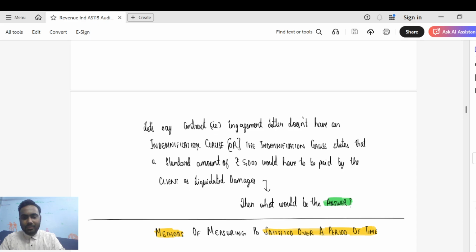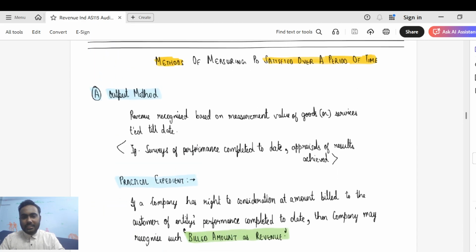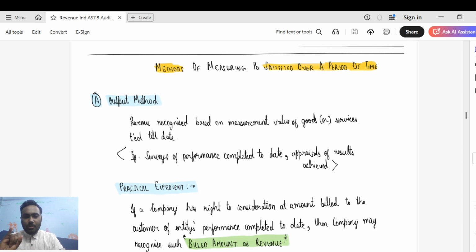Next, methods. For measuring your percentage of completion, there are two methods, guys. One is your output method, the other one is your input method. Your output method is usually used in case of construction services. Because in the input method, what do you usually do in case of percentage of completion? You take the actual cost incurred till date divided by your total expected cost, and you arrive at the percentage of completion, and you multiply that with the contract value, right?